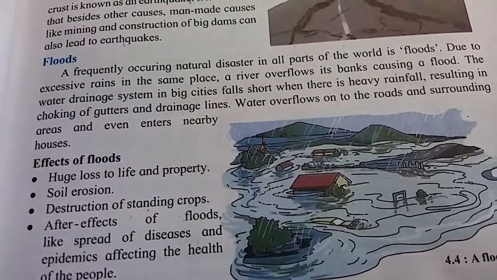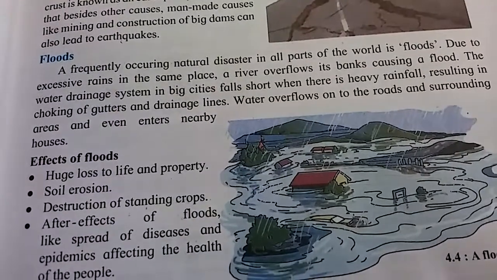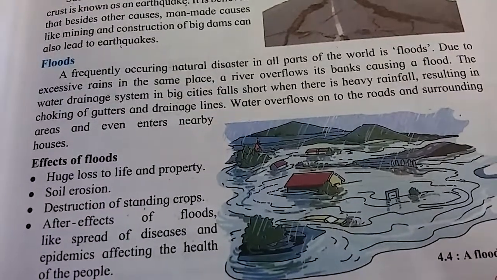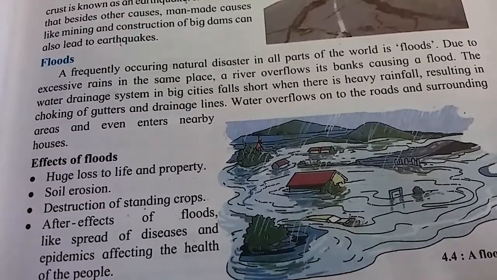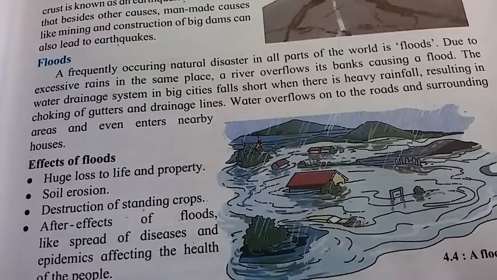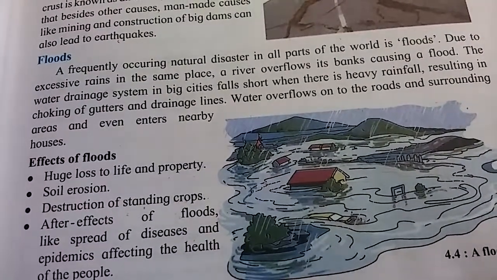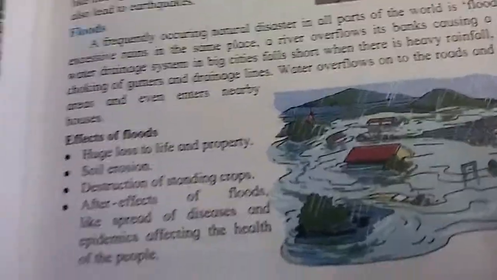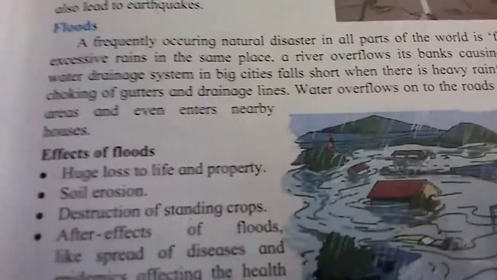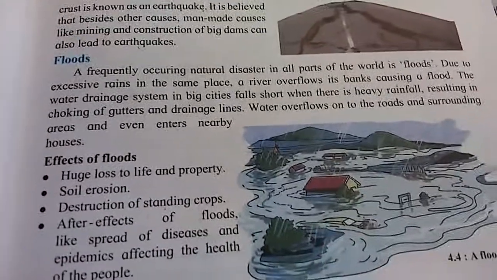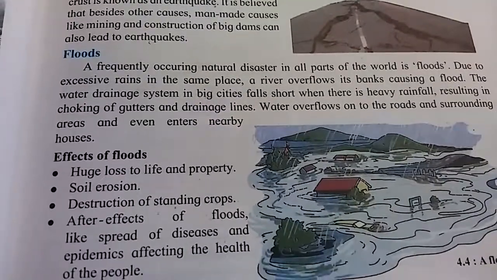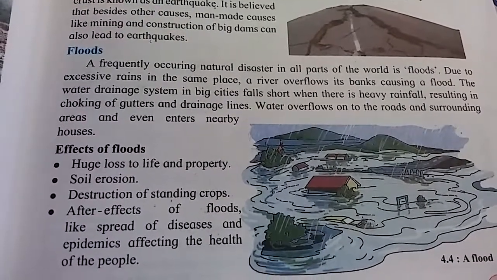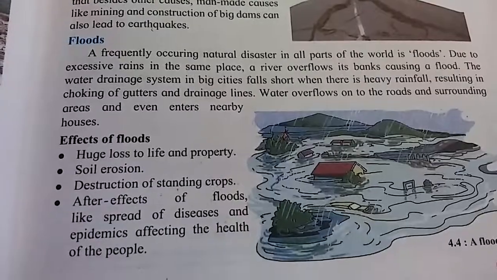The water drainage system in big cities falls short when there is heavy rainfall, resulting in choking of gutters and drainage lines. Water overflows on the road and surrounding houses. Means gutters and drainage lines are choked up, and that's why all the water comes out and spreads on the road and surrounding houses.